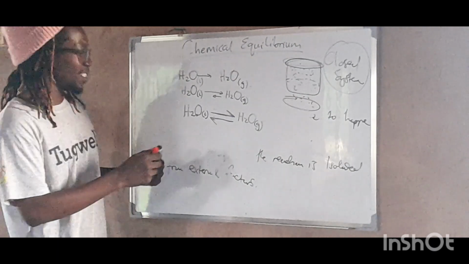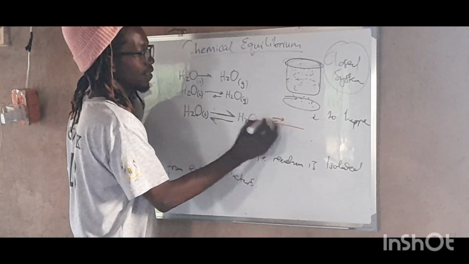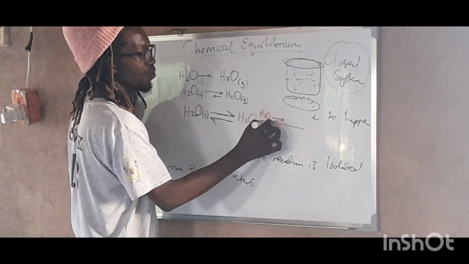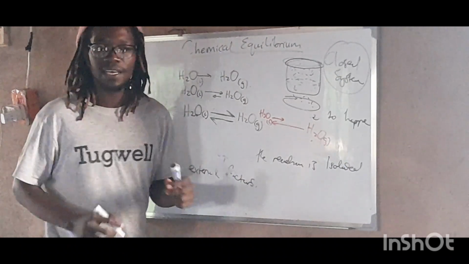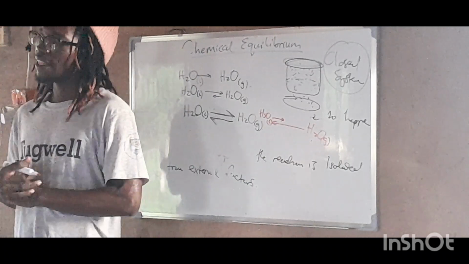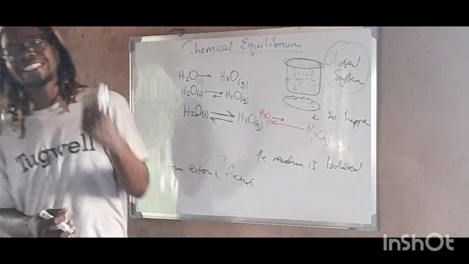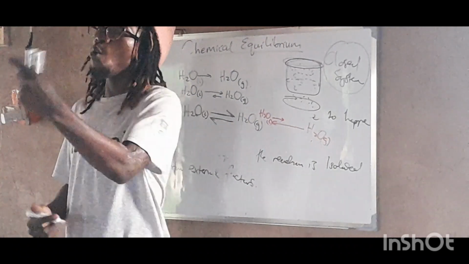So if less gas is being formed now, we have something like this. So this is H2O, that is liquid, and this is H2O, that is what? Gas, right? So this has happened now because we decreased the what? The temperature, right?